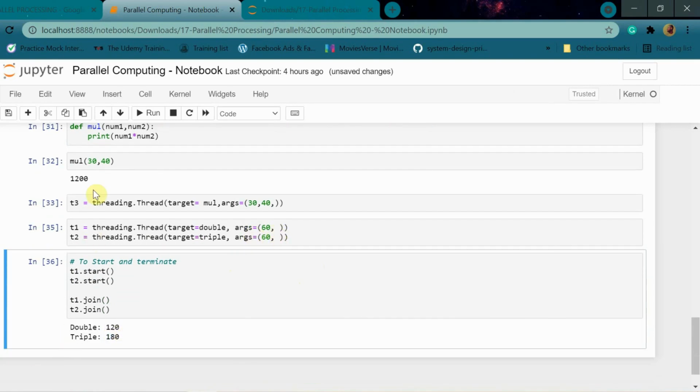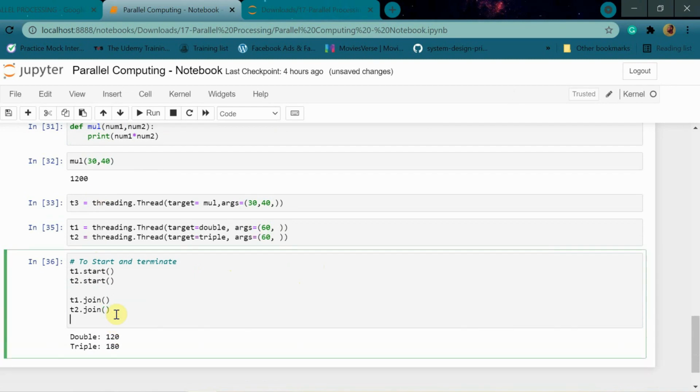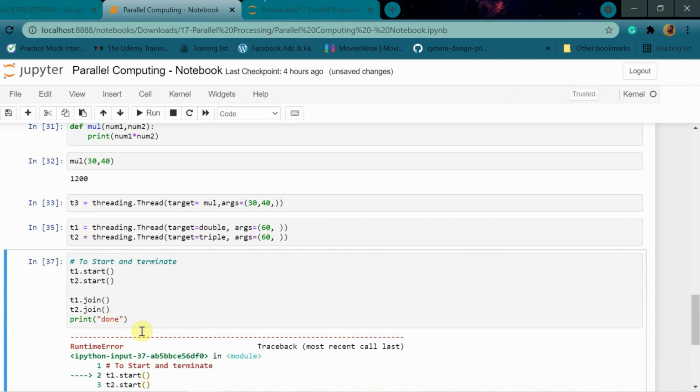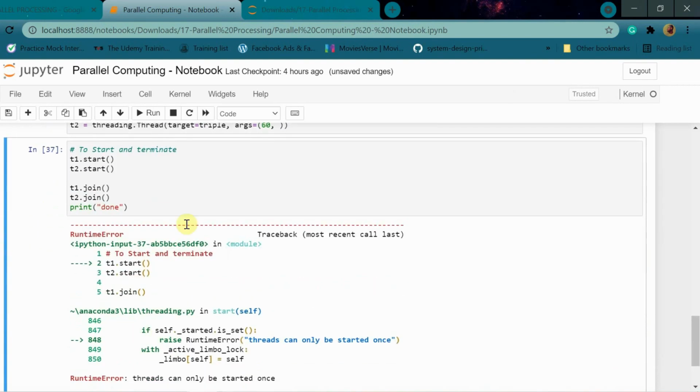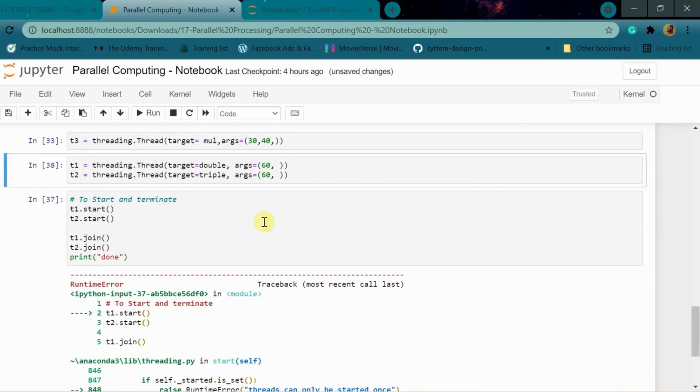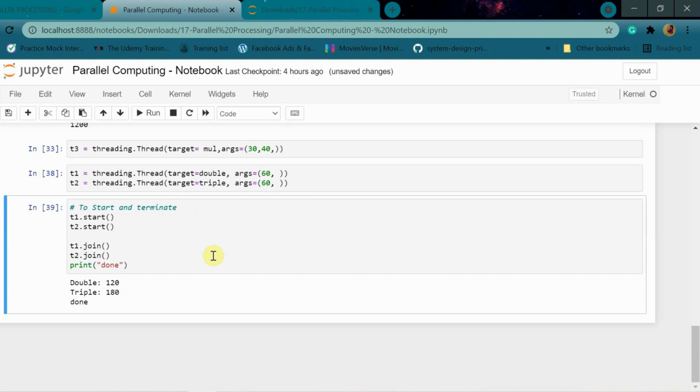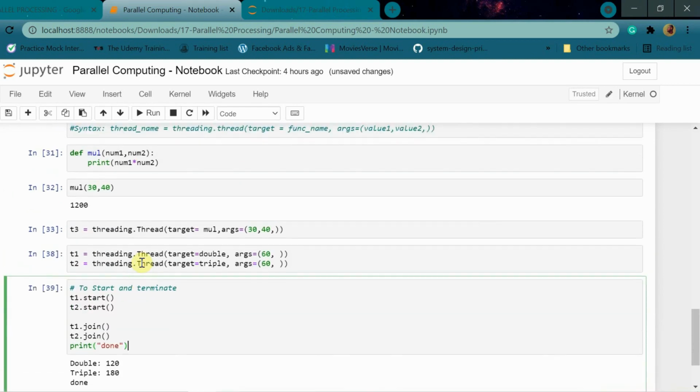See, when we ran the process thing, we just got done. But here, one second, I'll just print done. So I have to keep running this cell. I'll tell you again why. So here it is printing done, and here it is printing the function also. So this glitch in Python is only there for the process. For thread, it is not there.